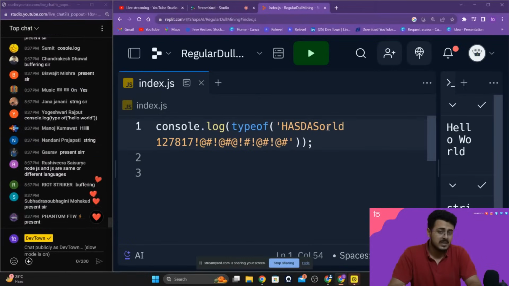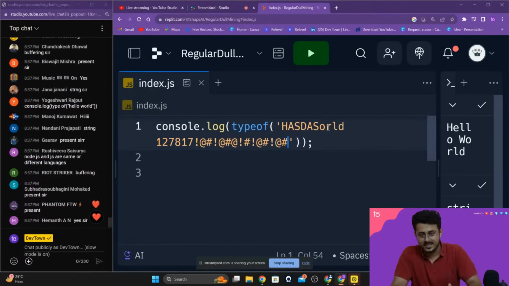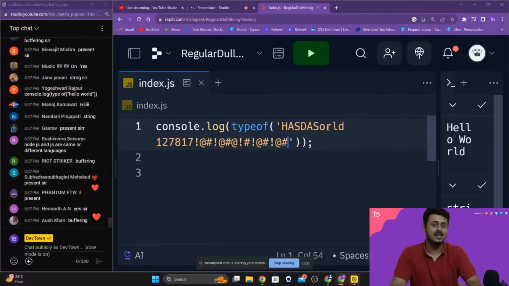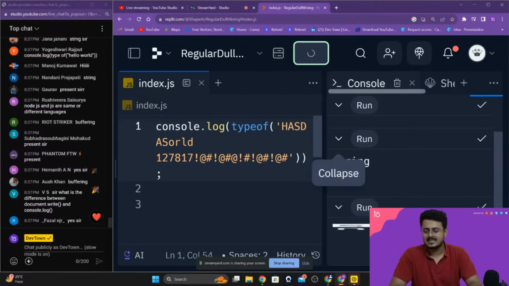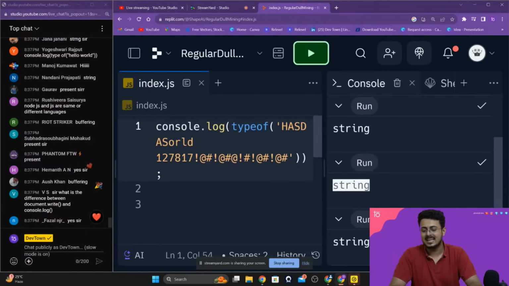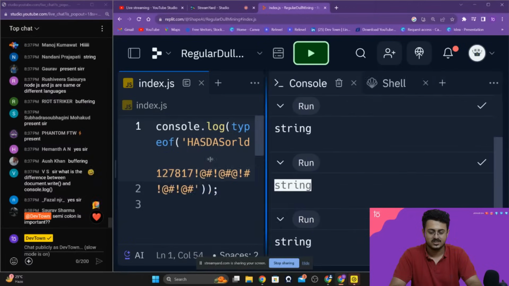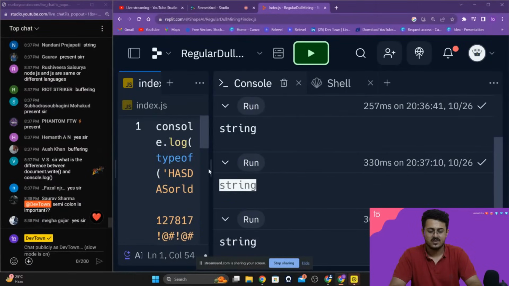Okay, we will be learning about Node.js after a time. First, let's talk about JavaScript. Let's understand JavaScript, then we'll move towards Node.js step by step, baby steps. Do not run, do not try to fly. First, let's learn how to walk. So right over here, guys, once we press play, as you're able to see, we are still getting strings as our answer.